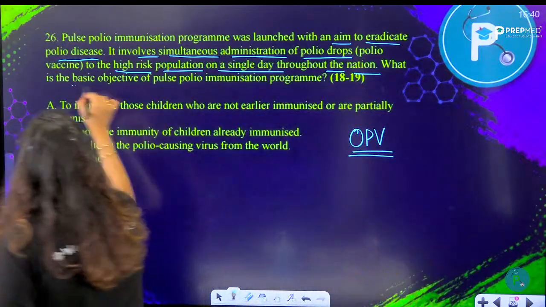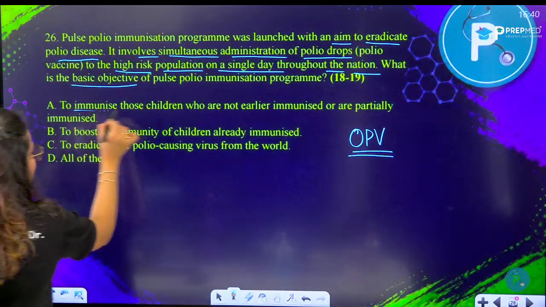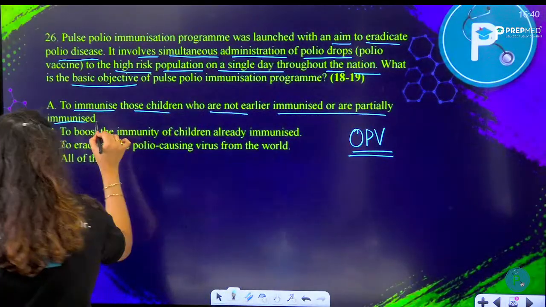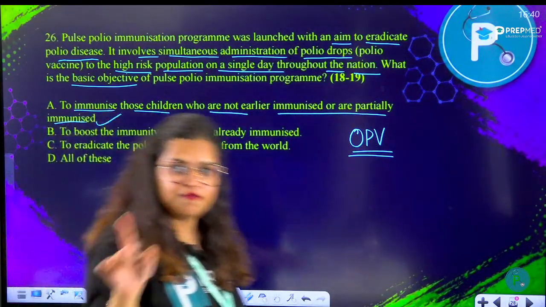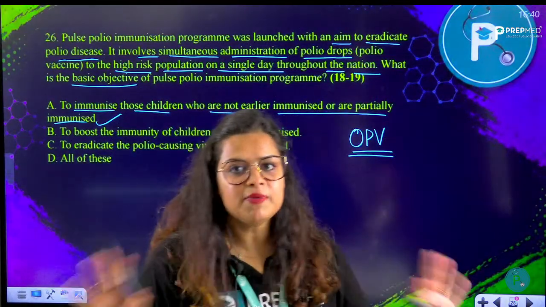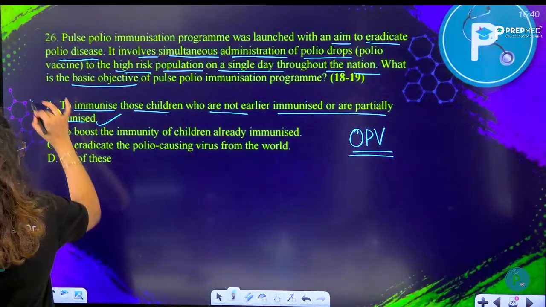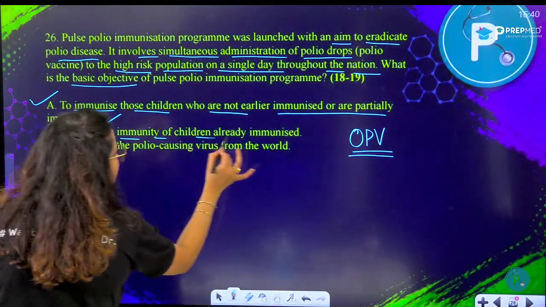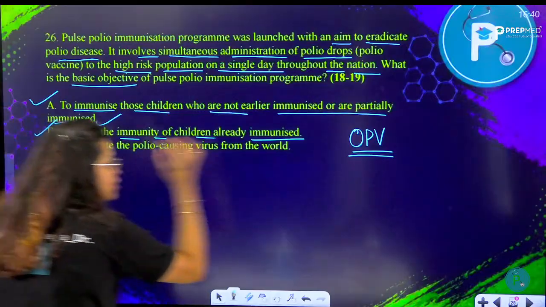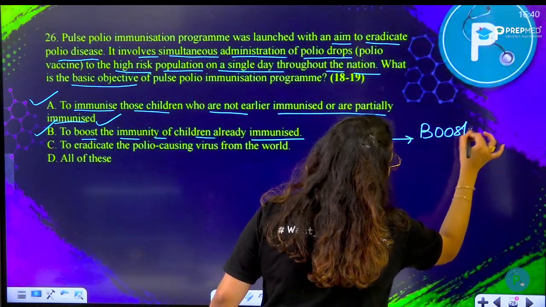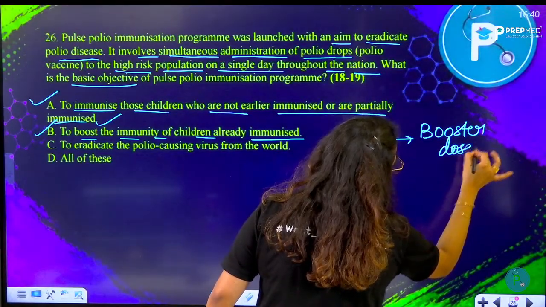What is the basic objective to it? To immunize those children who are not earlier immunized or partially immunized. Yes, for the first time, if the child has never been immunized, it should be given to that child. That is one of the objectives, correct? To boost the immunity of children already immunized. Yes, that is why you have to keep on taking it multiple times, called booster doses. Booster doses are supposed to be given to you.